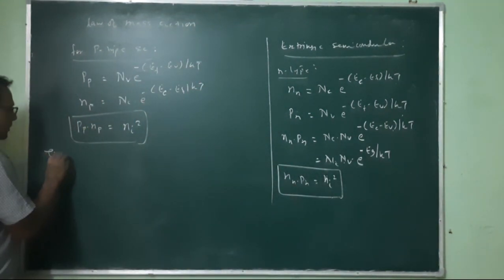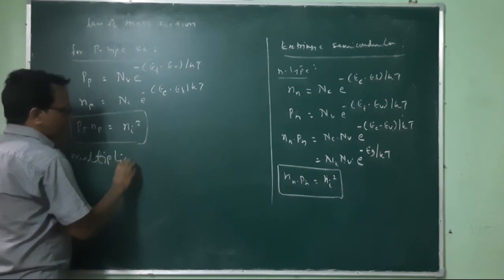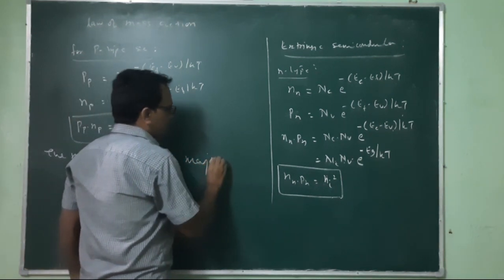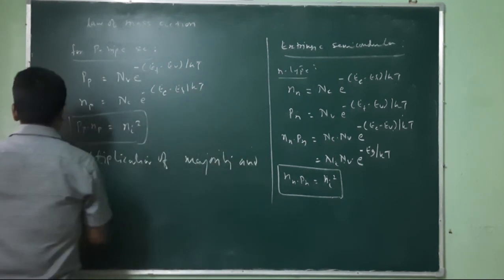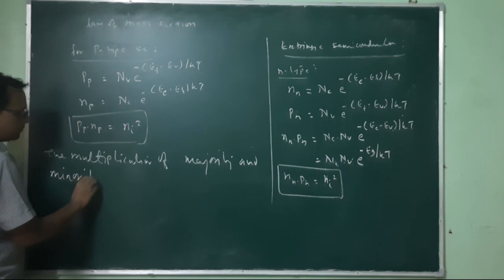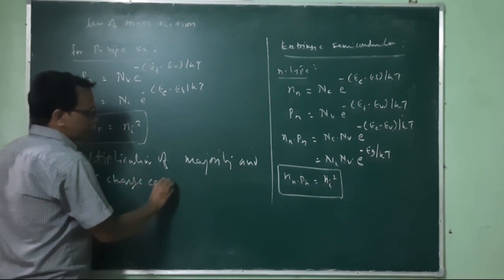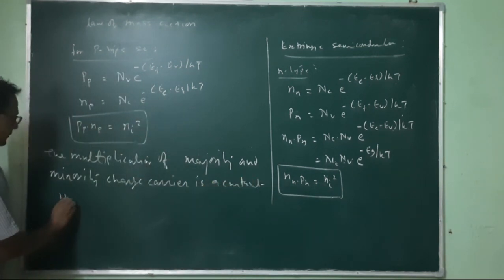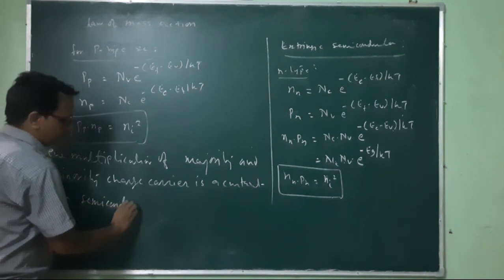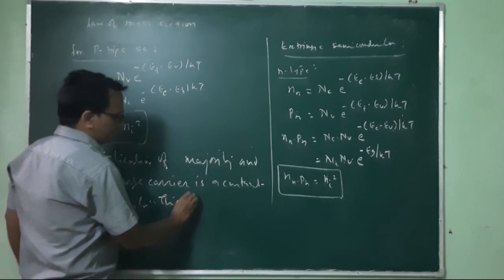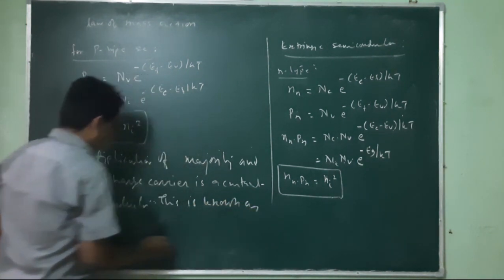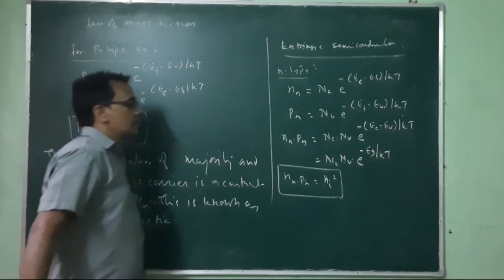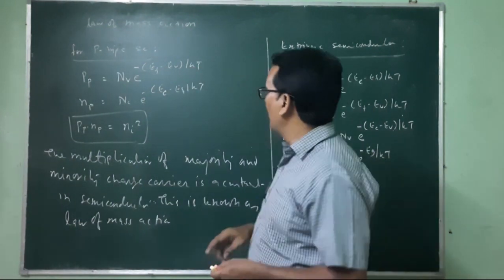So the multiplication of majority and minority charge carrier concentrations is a constant in a semiconductor, and this is known as the law of mass action. So this is a very important property.